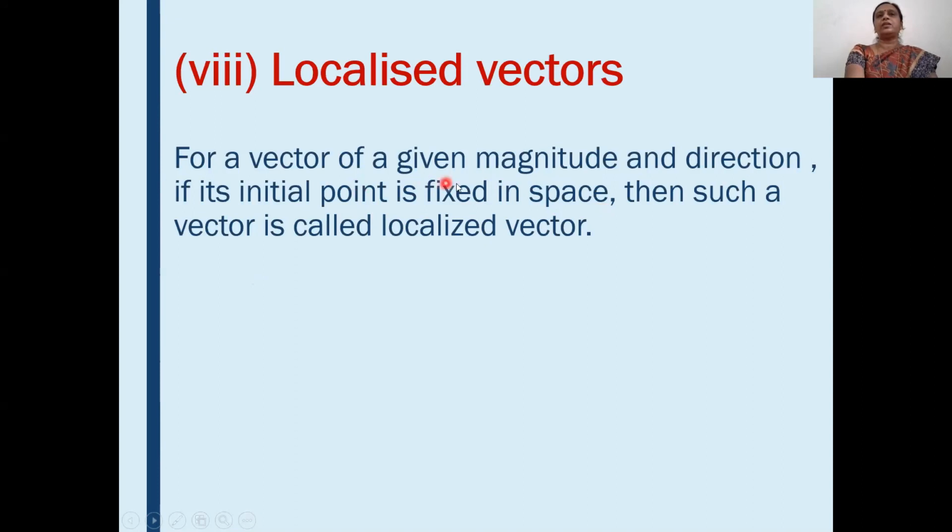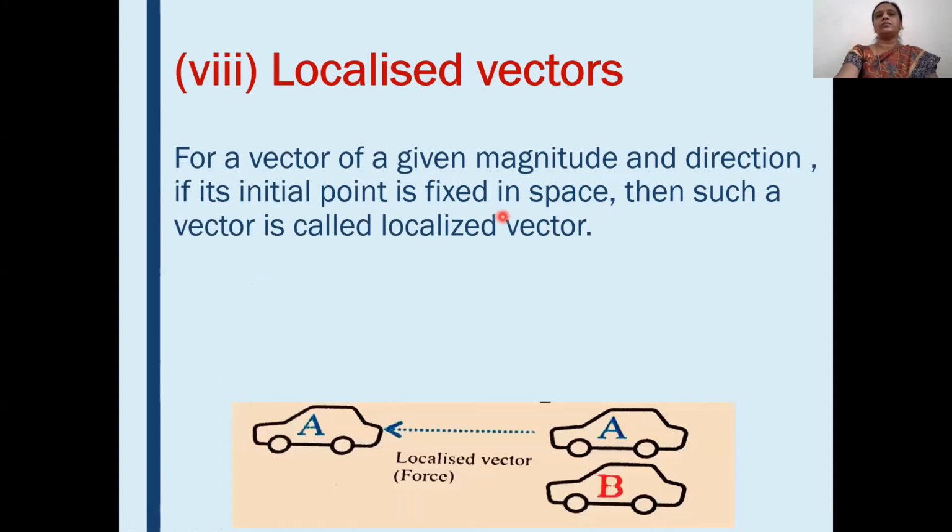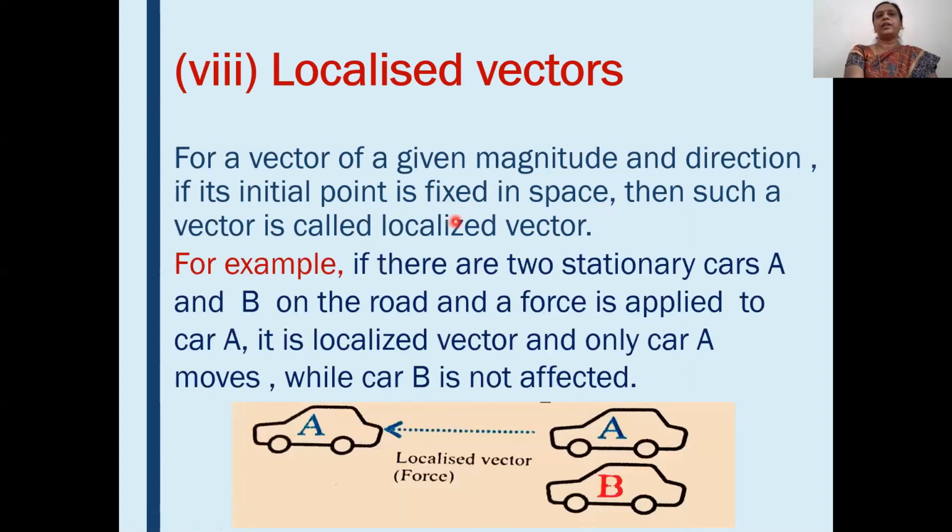For example, if there are two stationary cars A and B on the road and force is applied to car A, it is a localized vector, and only car A moves while car B is not affected.